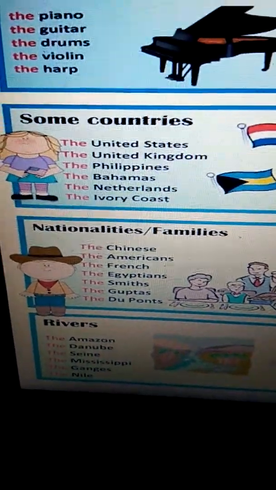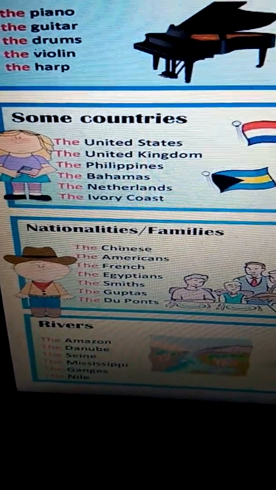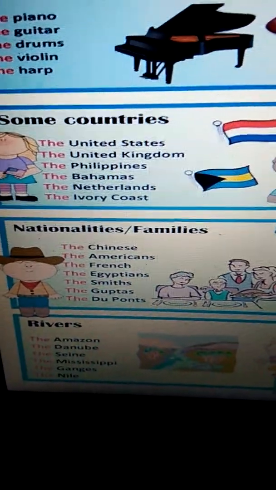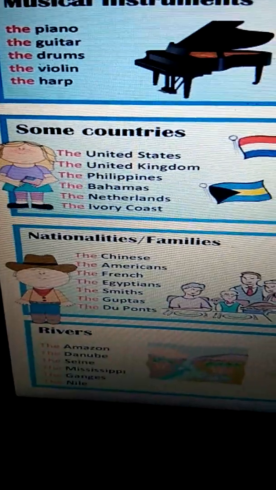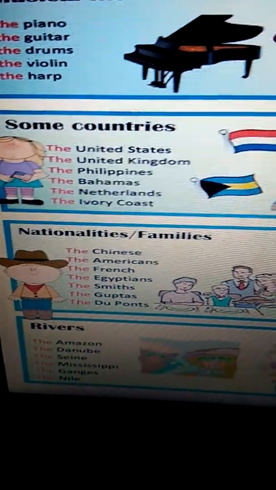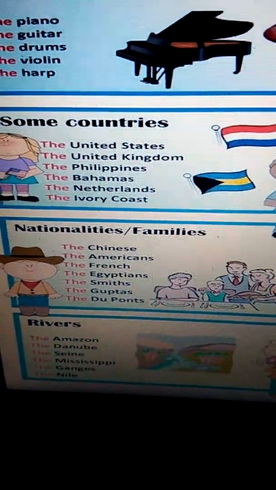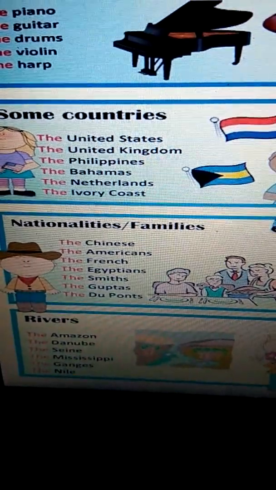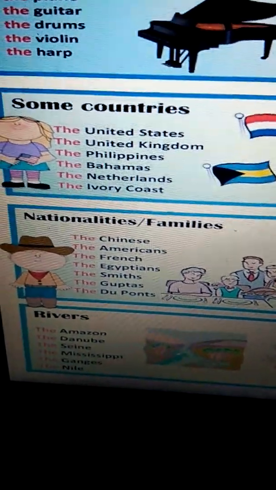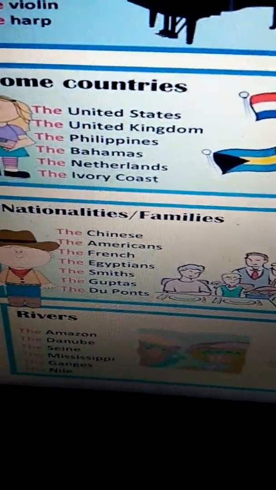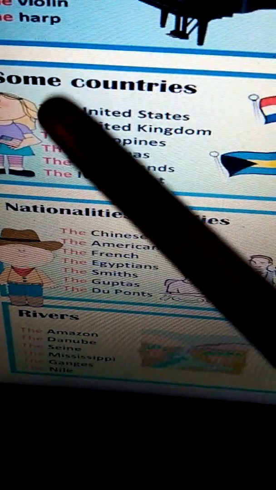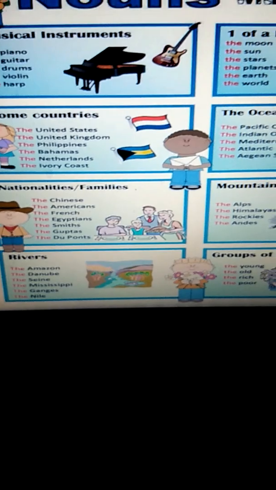For example, in India we say the Punjab. Why? Because Punjab is the only place in entire India through which five rivers flow. That is why we say the Punjab. Similarly, all these countries have got some special geographical feature for which we use the before these countries, not before all countries.